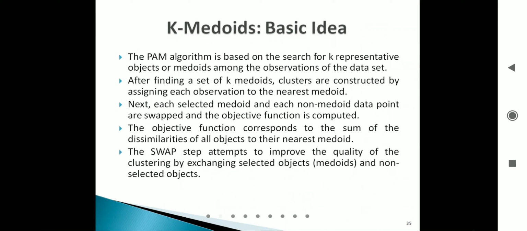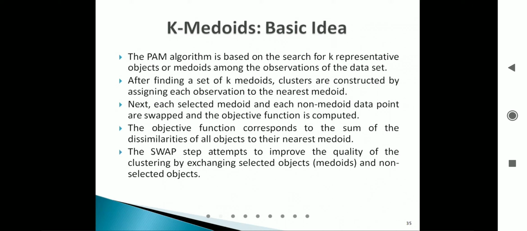So capital D is the data set given to you, and the data set consists of n number of objects. Out of these n objects, you have to randomly pick k objects as the initial midpoints, just like in k-means. In k-means also we are doing the same thing. The data set D will be given to you and contains n objects.